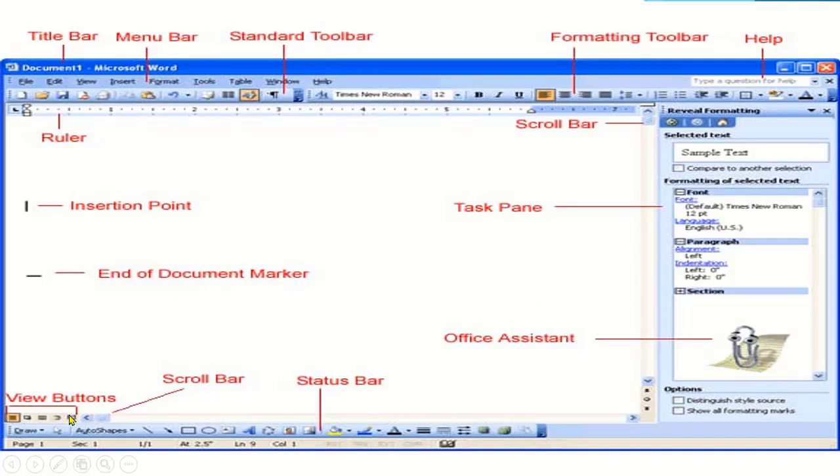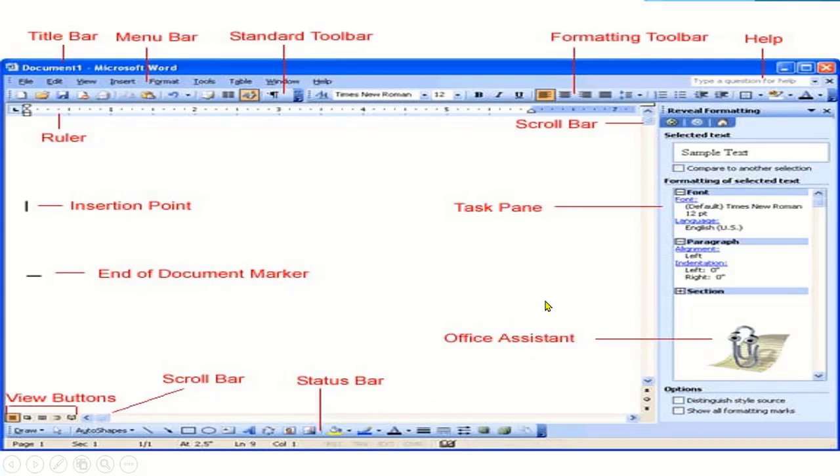These are the view buttons. These are 5 view buttons which are used to change different views. And then the lowermost bar, which is at the bottom of the screen, this is the status bar, and current information about the document is saved in this status bar.